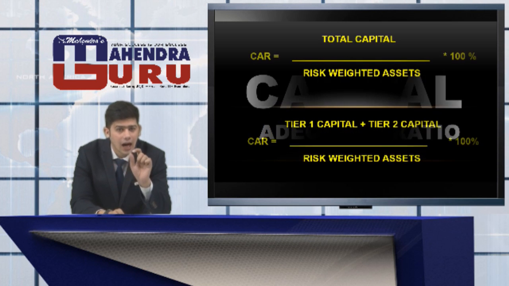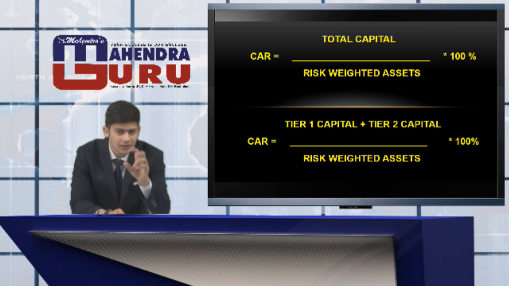So let's see how the definition would fit this particular formula. The first one is total capital. That is the amount that the bank has with itself, that it can use for loss recovery. The denominator part has risk weighted assets, that is the amount of risk attached to an asset.